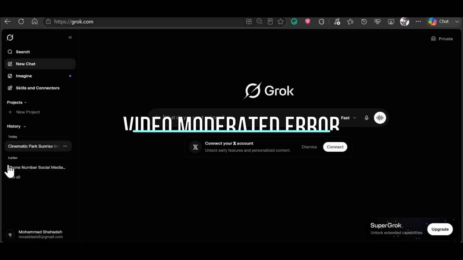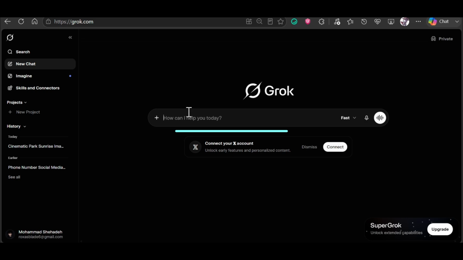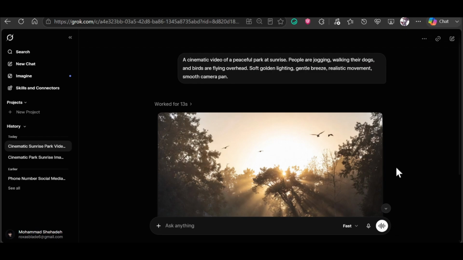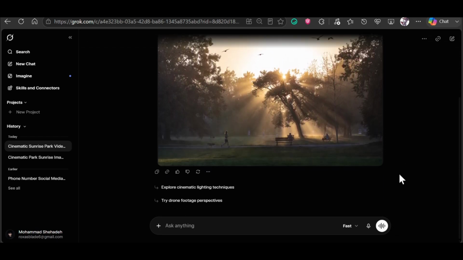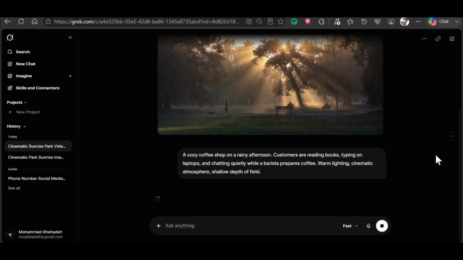If you're getting the video moderated error in Grok AI, it's usually because this system predicts your video could violate its safety rules. Even if your prompt seems harmless, here are three quick fixes. First, avoid overly realistic wording. Instead of terms like photorealistic, raw footage, CCTV, or real person, try using cinematic, stylized, animated, or digital art.